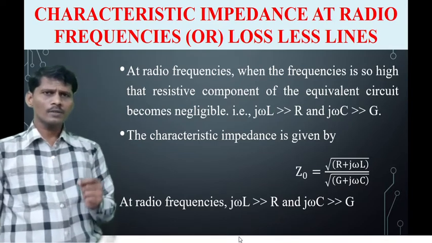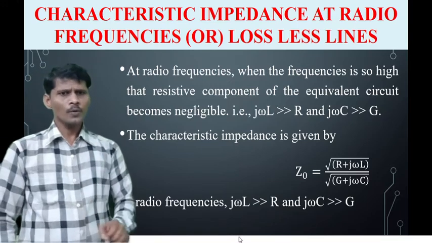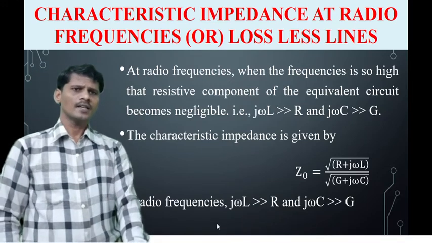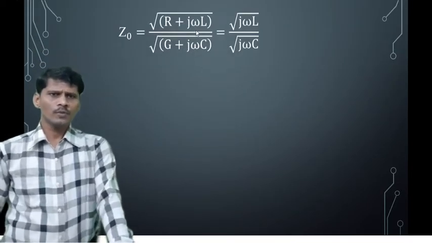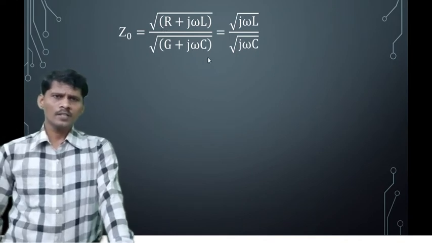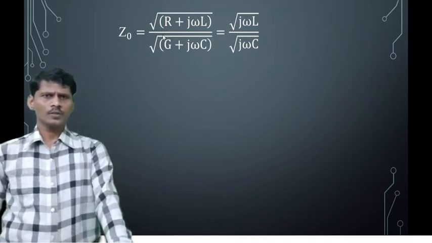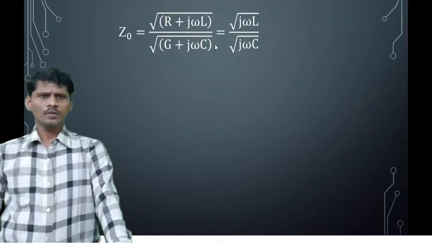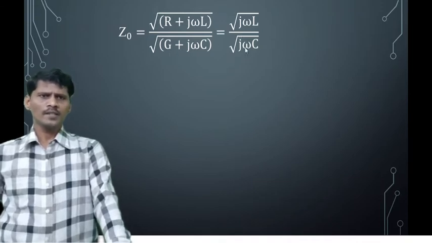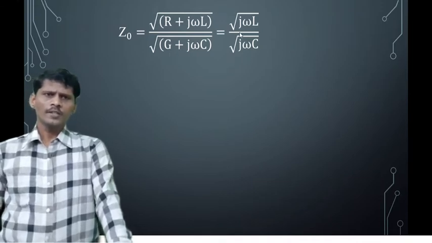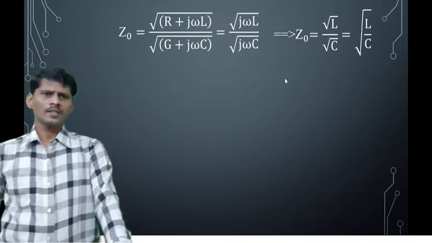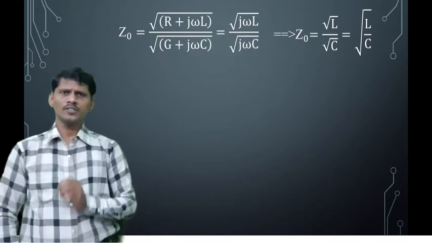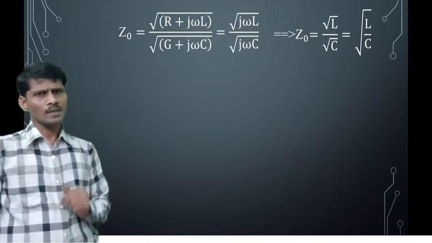Applying the radio frequency condition to the above expression, since j omega L is very much greater than R and j omega C is very much greater than G, neglecting R and G terms, we get square root of j omega L by square root of j omega C. In numerator and denominator, square root of j omega is cancelled, and the remaining expression is the characteristic impedance Z0 equals square root of L by C.